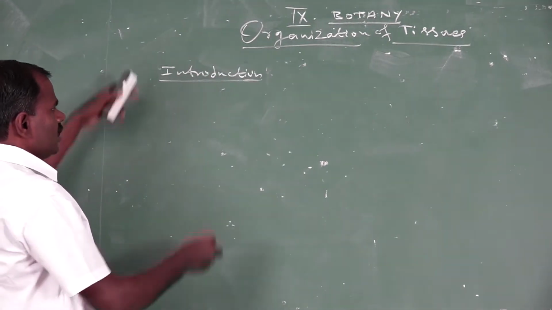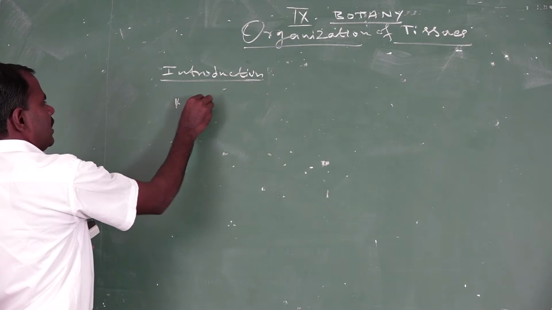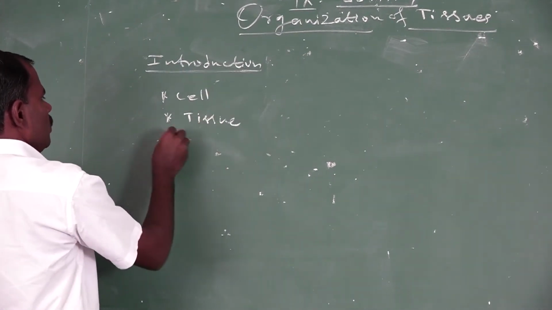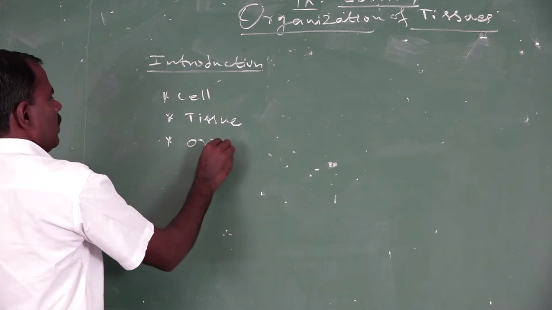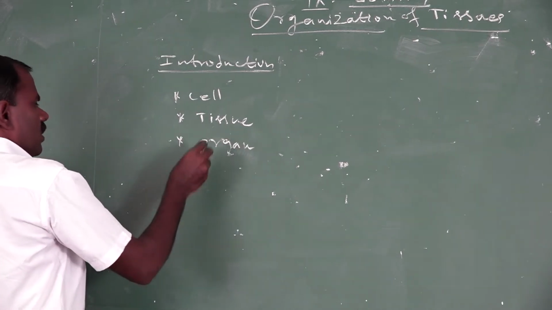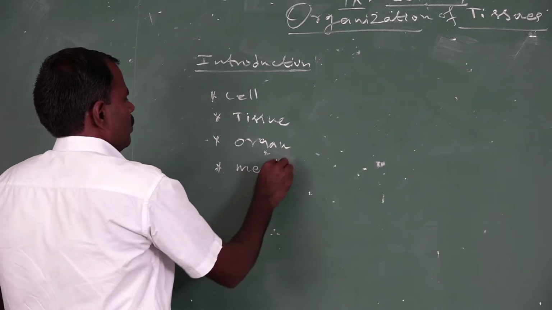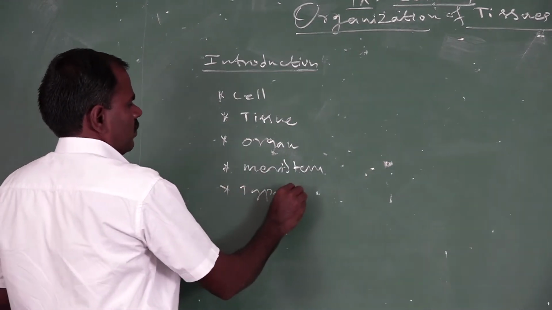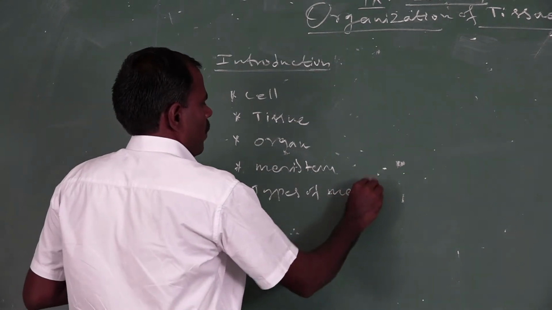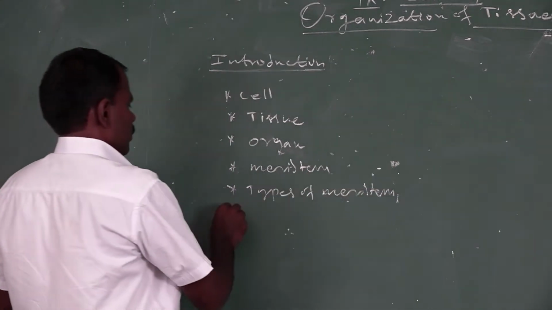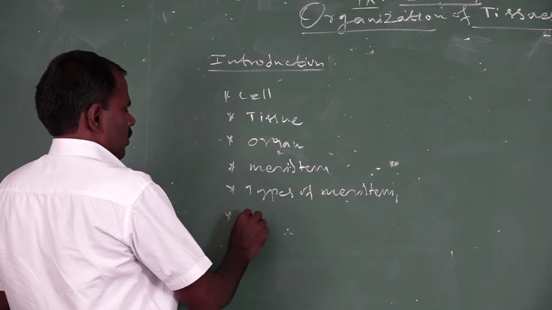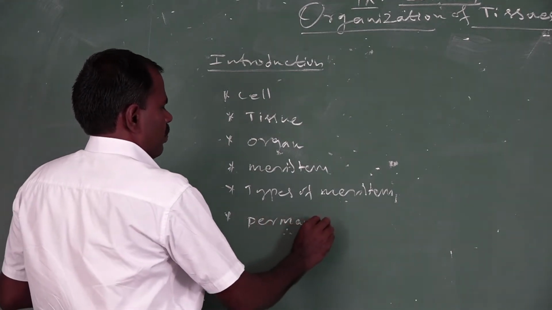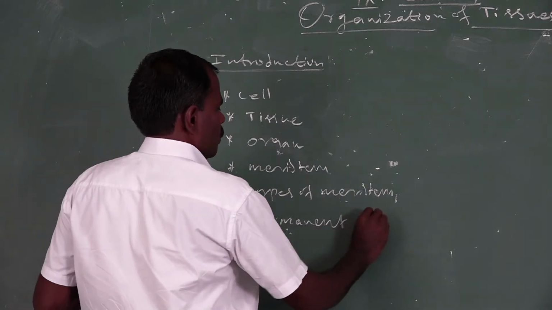In this chapter, we learn what is a cell, what is a tissue, what is an organ, what is a meristem, then types of meristems, and permanent tissues.